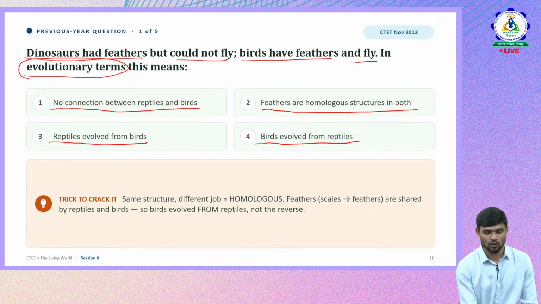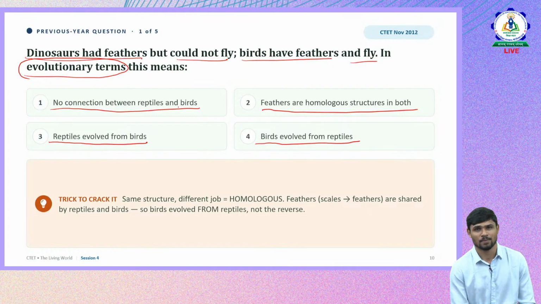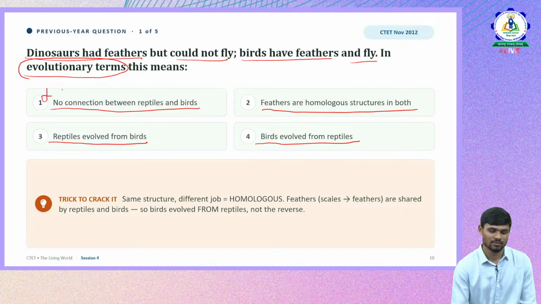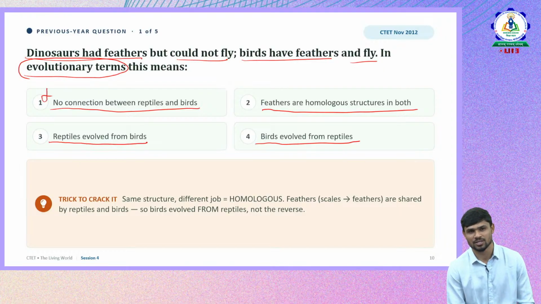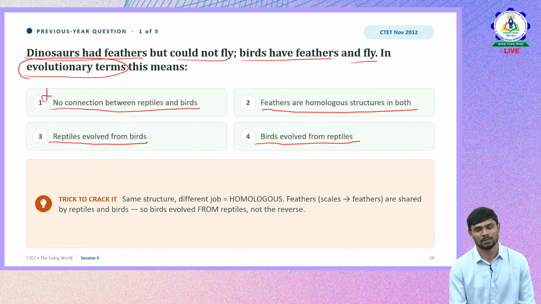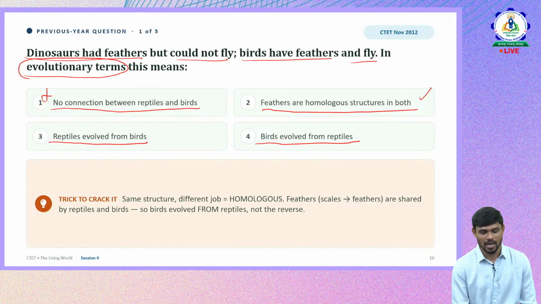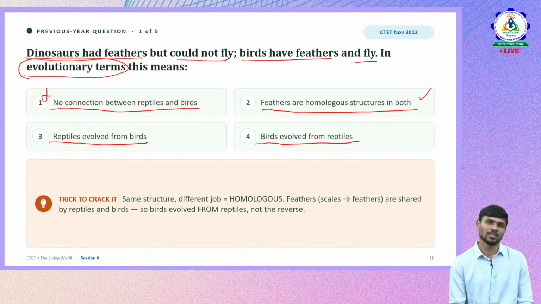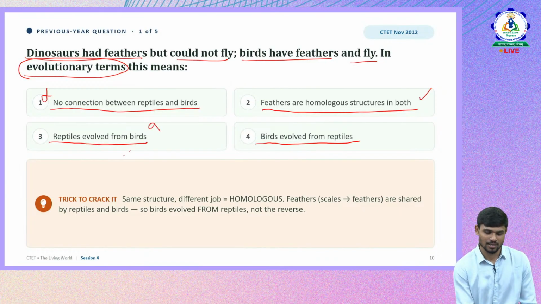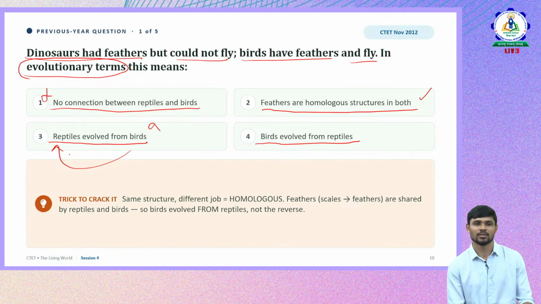Let us see. No connection between reptiles and birds. Definitely there is a connection, as we saw. Birds were considered to have evolved from the reptiles, so the first option is wrong. What about the second option? Feathers are homologous structures in both. Definitely yes, that's what we discussed now. They are homologous structures, so let us consider it for now. And what about the third one? Reptiles evolved from birds. They have given it the other way around. That is not right. Birds are the ones that evolved from reptiles.